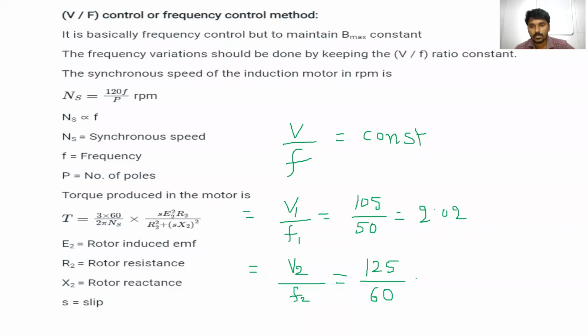Clear? So what is the value of this one? 125 upon 60, how much will it come? What is the value of 125 by 60? 2.08.